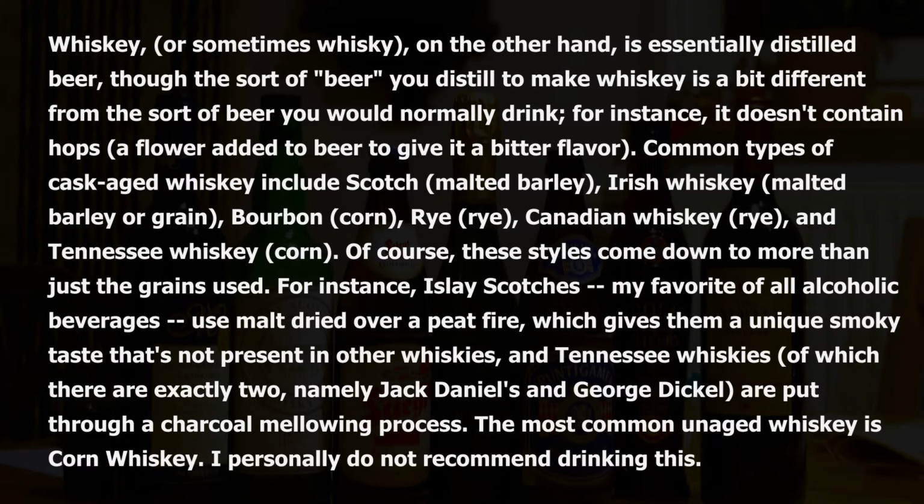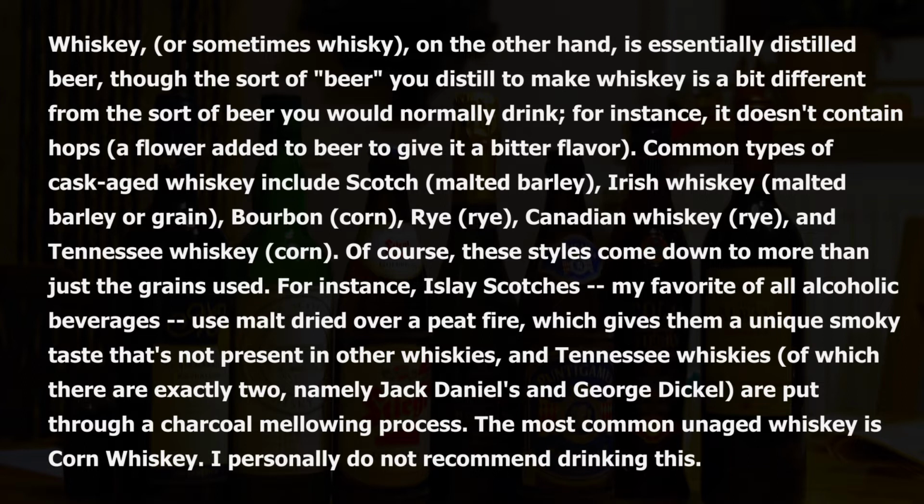Whiskey, or sometimes whisky, on the other hand, is essentially distilled beer, though the sort of beer you distill to make whiskey is a bit different from the sort of beer you would normally drink. For instance, it doesn't contain hops, a flower added to beer to give it a bitter flavor. Common types of cask-aged whiskey include Scotch, malted barley; Irish whiskey, malted barley or grain; bourbon, corn; rye; Canadian whiskey, rye; and Tennessee whiskey, corn.